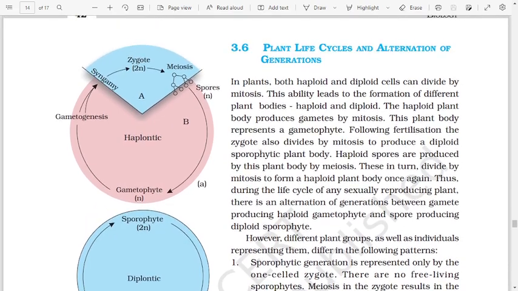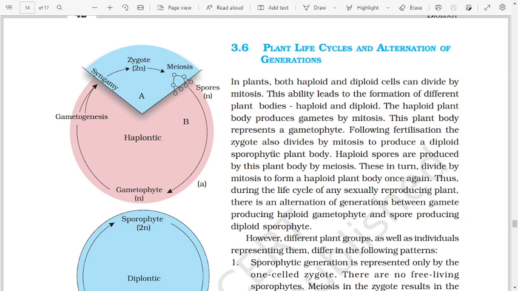Plant life cycle and alternation of generation. In plants, both haploid and diploid cells can divide by mitosis. This ability leads to the formation of different plant bodies, haploid and diploid. The haploid plant produces gametes by mitosis. This plant body represents a gametophyte.